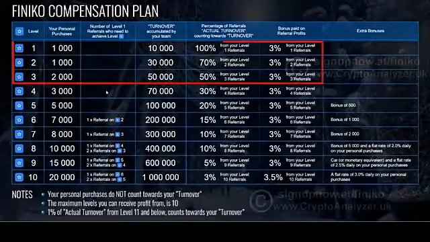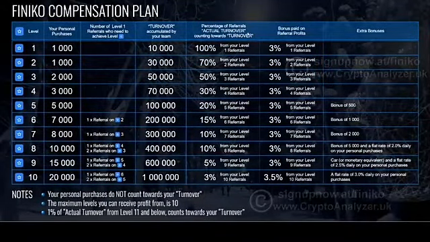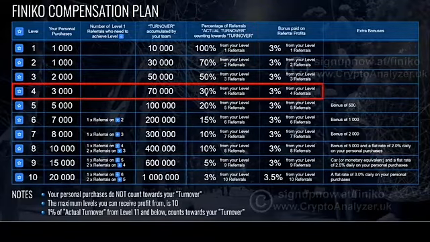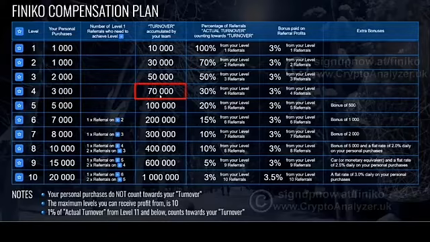So we got as far as level 3, and we saw that the percentage of referrals' actual turnover counting towards turnover started to decrease from 100% down to 70, down to 50, and then at level 4, that's down to 30%. So whatever your referrals at level 4 generate in actual turnover, you get 30% of that counting towards your turnover. So to qualify for level 4, you need personal purchases of 3,000 and a turnover from your team of 70,000. And then you'll get 3% from your level 4 referrals.